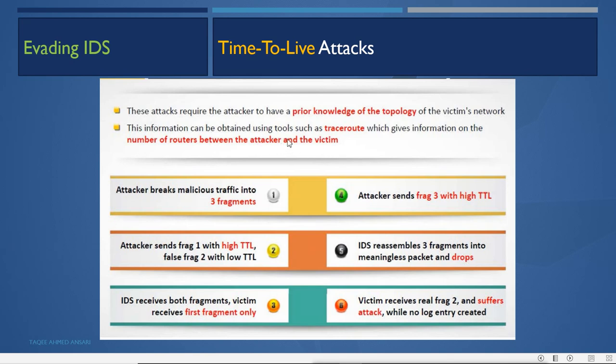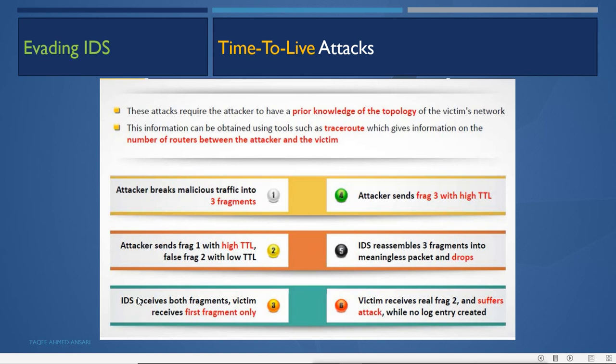So what can the attacker do? It can craft the packet with the time to live value. First, the attacker breaks the malicious traffic into 3 segments. Then the attacker sends the first fragment with a high TTL, and fragment 2 with a low TTL. So the high TTL will reach the destination and the low TTL will not reach.